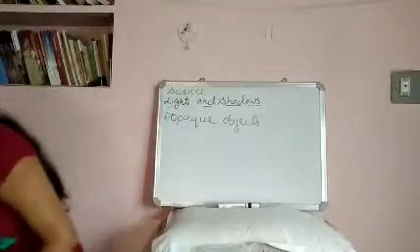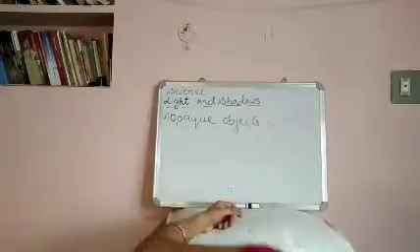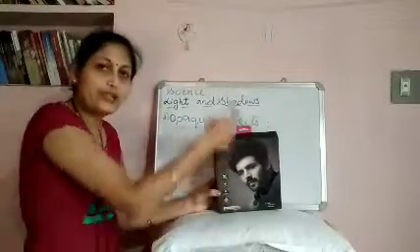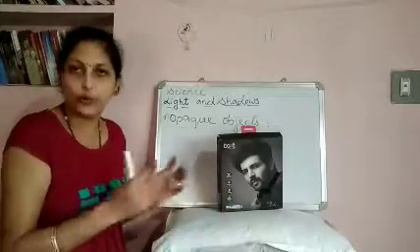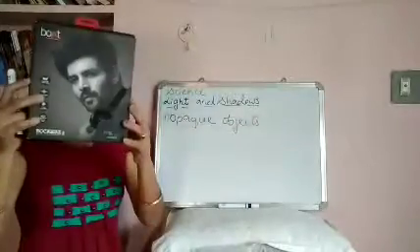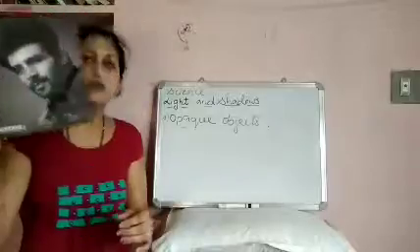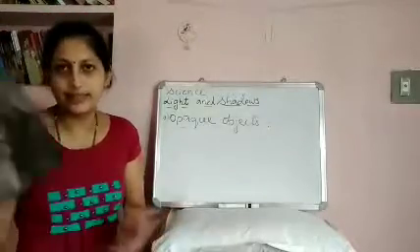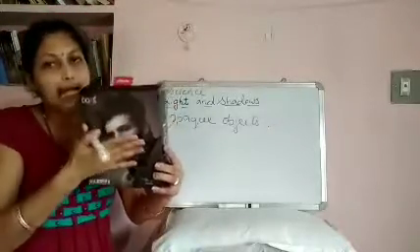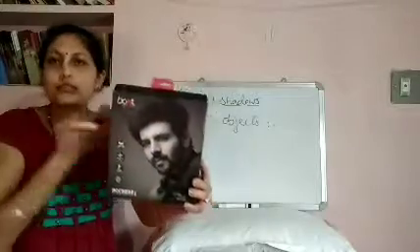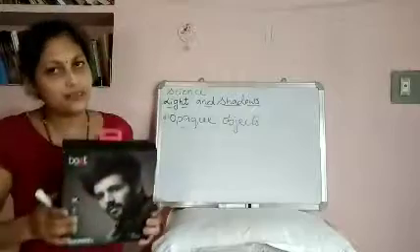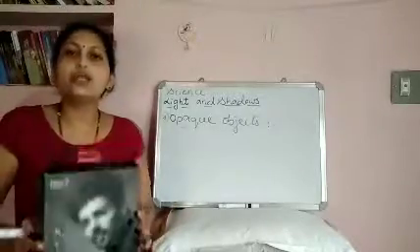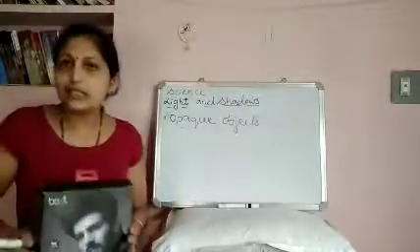For example, here is a box. Look at this. Can you see the images next to the box? What is behind the box? No, you cannot see, isn't it? If I hold it like this, can you see my face through this box? No, you cannot see, isn't it? So they stop the light. They do not allow light to pass through them. They obstruct the light. Hence, we cannot see any images through these objects.